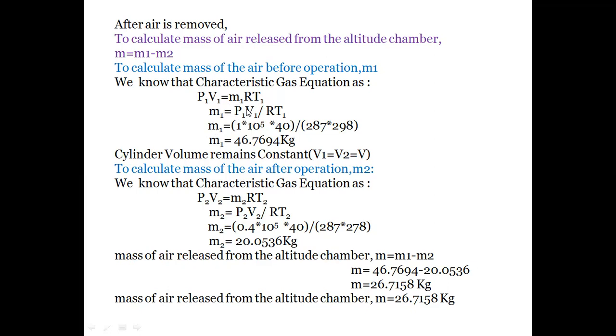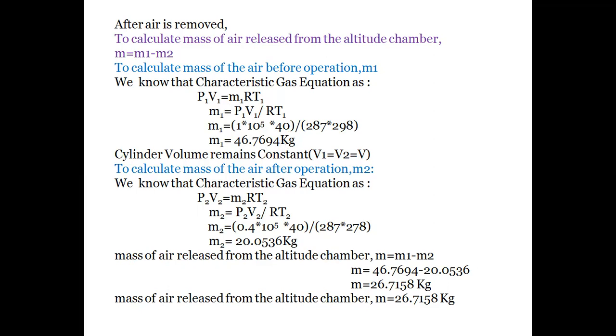So by knowing the value of pressure as 1 bar, that is equal to 1 into 10 to the power of 5 Newton per meter square, and volume as 40 meter cube, and universal gas constant for air is 287 joule per kg Kelvin, and initial temperature as 298 Kelvin. By substituting these values, we will get M1 as 46.7694 kgs.